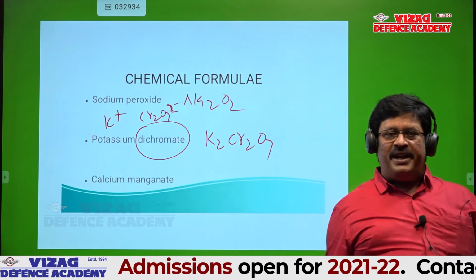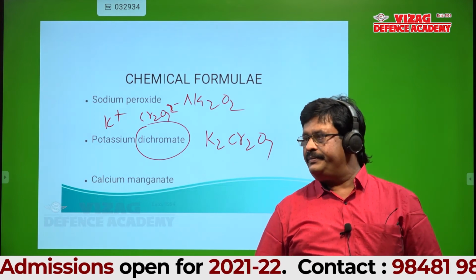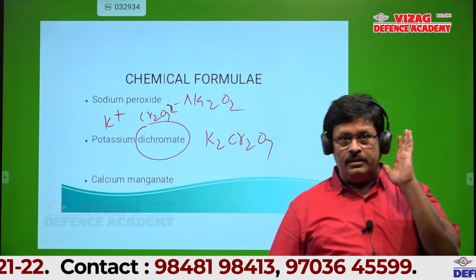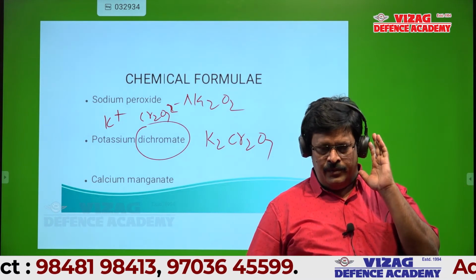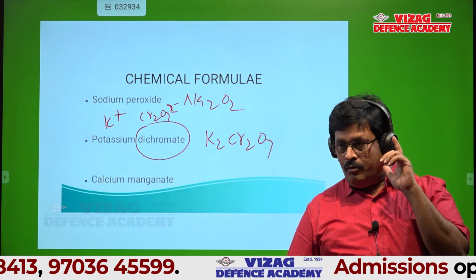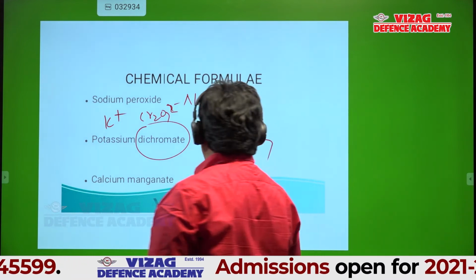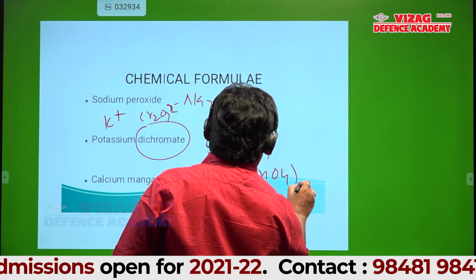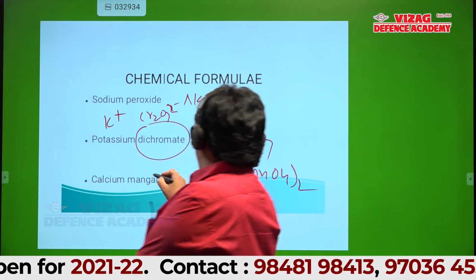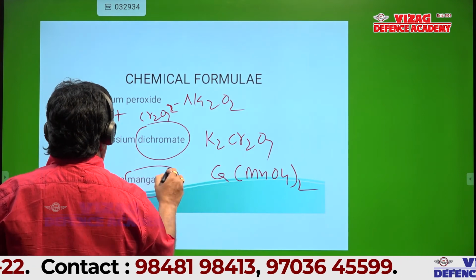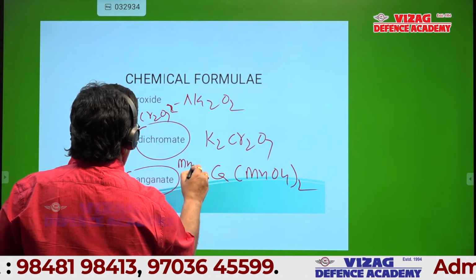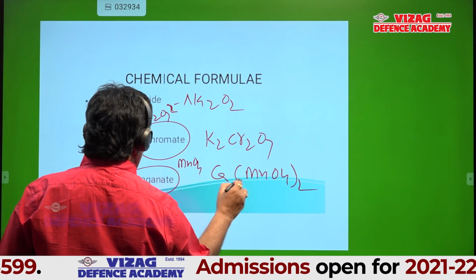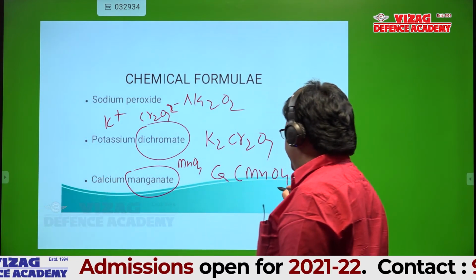Then tell calcium manganate. CaMnO4 twice. Excellent. Charishma, you are correct. CaMnO4 twice, because manganate ion is MnO4 minus. Hey, is this correct? Is this formula correct or not?